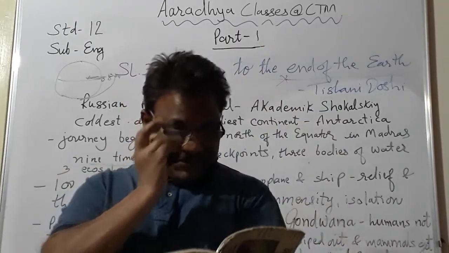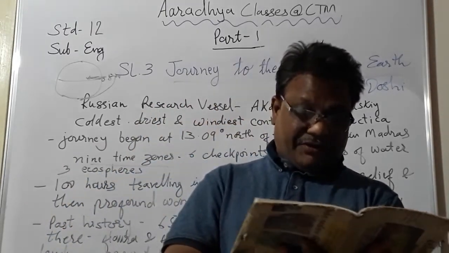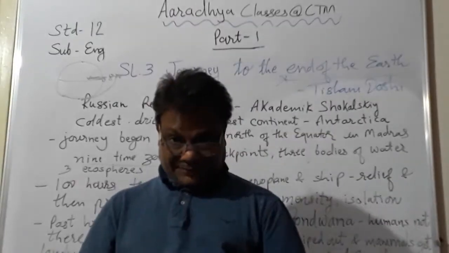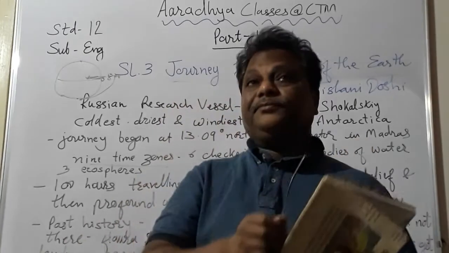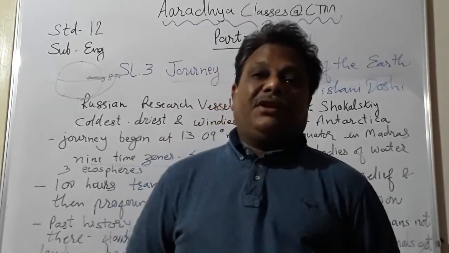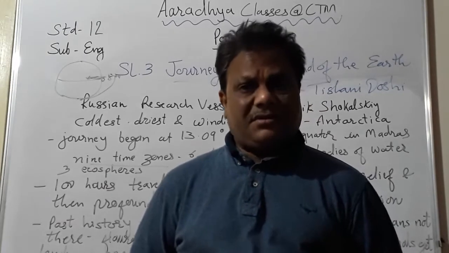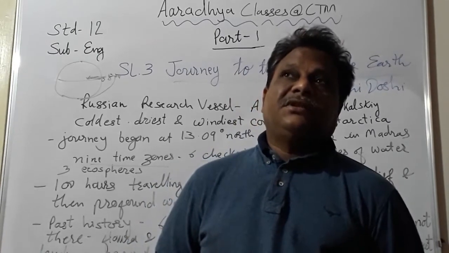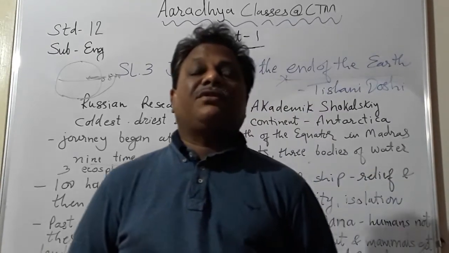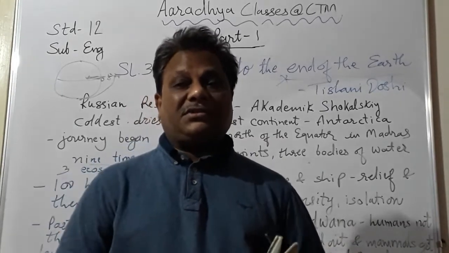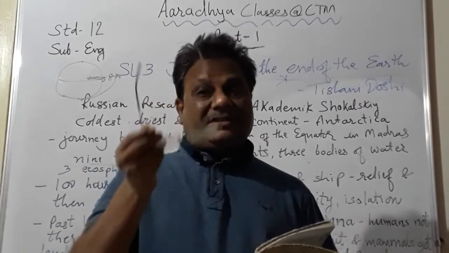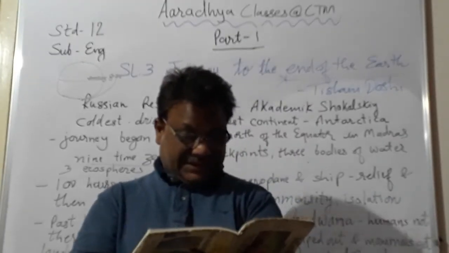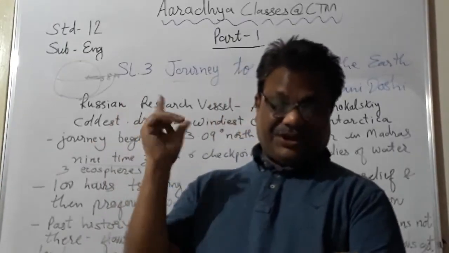But mainly she wondered how there could ever have been a time when India and Antarctica were part of the same landmass. So she is more surprised, more wondering about a time when it is said that India and Antarctica were a part of each other. So when was it? It was not 1 or 2 years ago, it was not 100 or 200 years ago, but it was some lakhs of millions of years ago, students. Understood? So millions means lakhs. So that's why he says, now let's talk about the past history of this particular place.